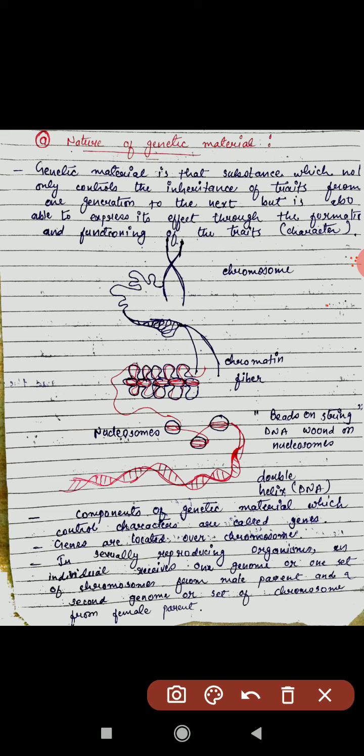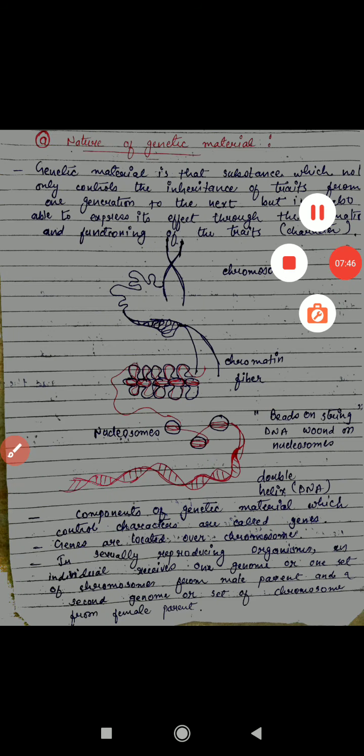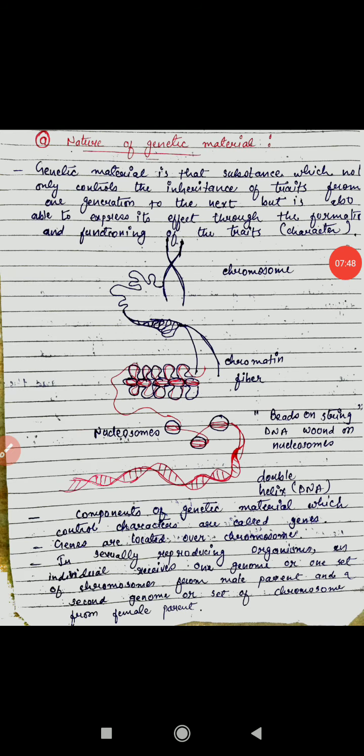Now we have seen the structure, and moving on to the component of genetic material which controls the characters. These are located in the chromosome and known as genes. A gene is a functional segment of a chromosome.